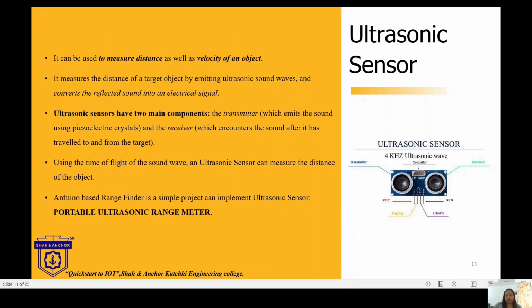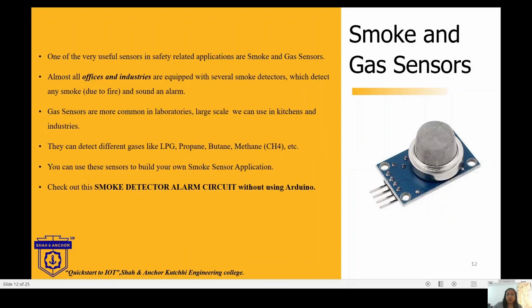One very useful sensor in safety related applications is the smoke and gas sensor. Almost all offices and industries are equipped with several smoke detectors which detect any smoke and sound an alarm. Gas sensors are more common in laboratories. On a large scale, we can use them in kitchens and industries. They can detect LPG, propane and related gases, and we can develop a smoke detector alarm circuit project like this.